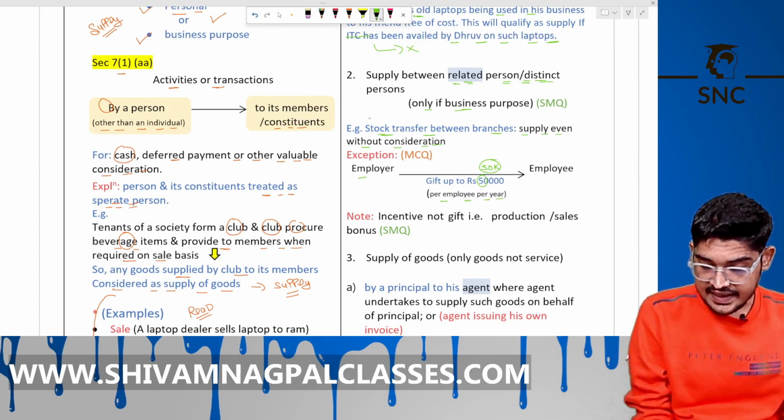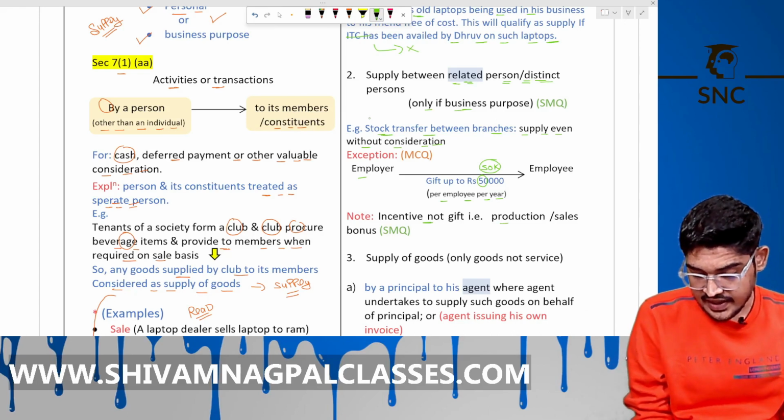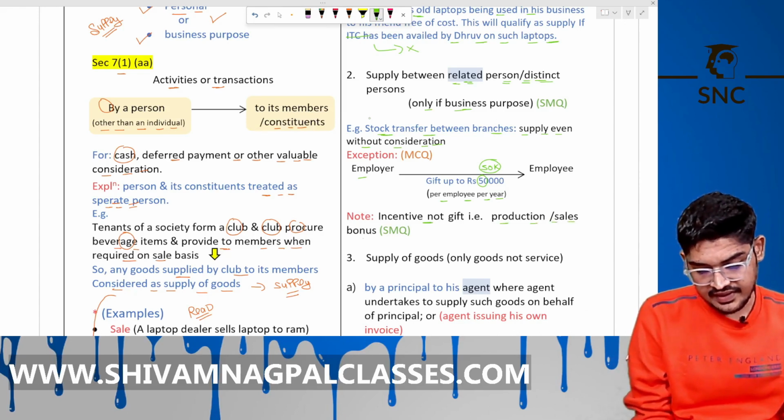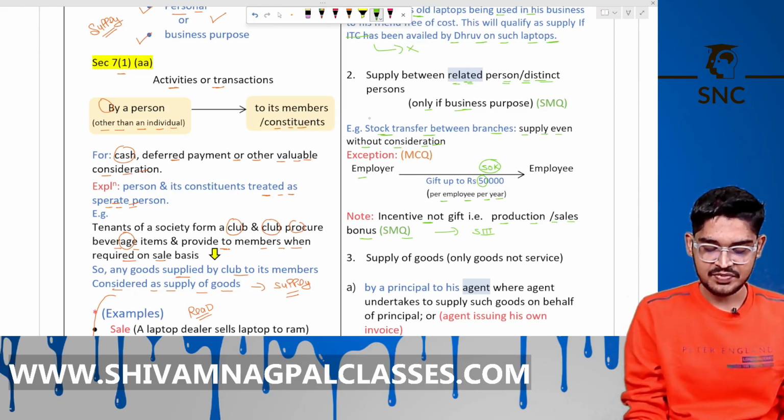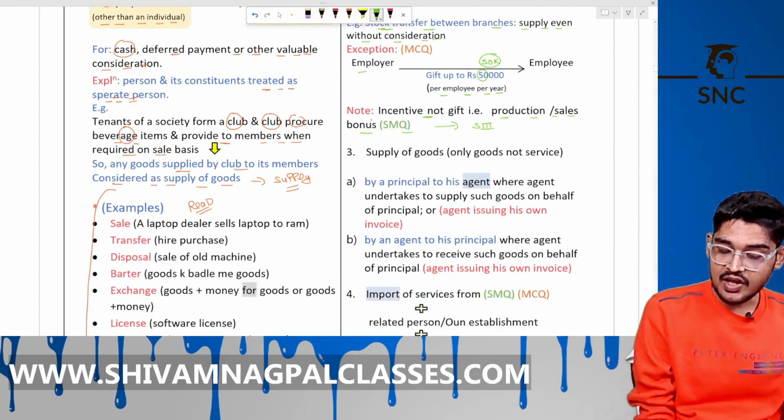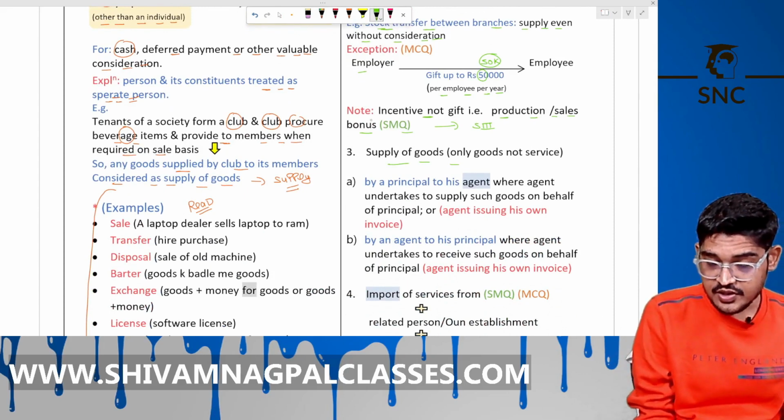Note, incentive is not a gift, like production and sale bonus. These are allowed and covered under Schedule 3 as a part of salary. So it's not a supply.